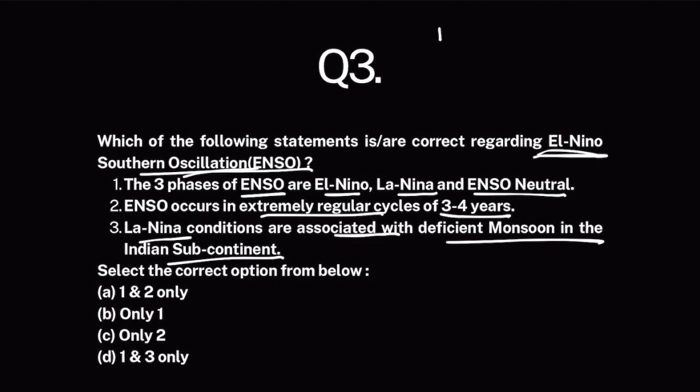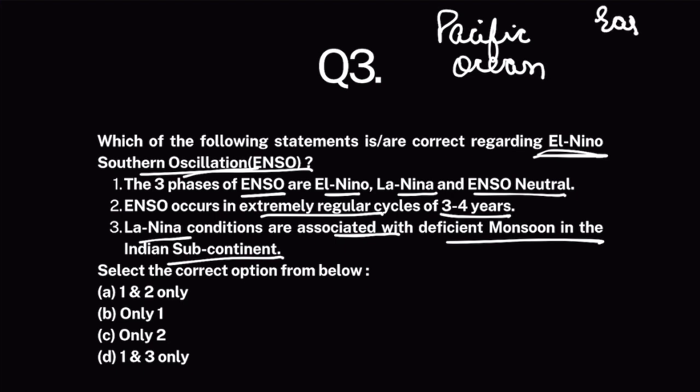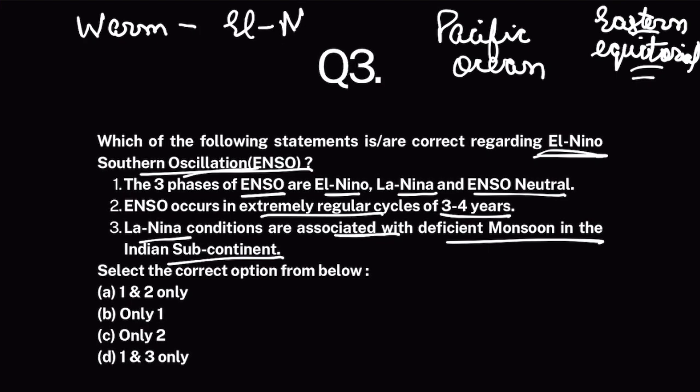So, Pacific Ocean, especially eastern equatorial region of Pacific Ocean, just close to the coast of South America. Okay, so Pacific Ocean that is lying close to the coast of South America. That is called Eastern Equatorial Pacific Ocean. The temperature of that water changes in cycles. When the temperature of water in Eastern Equatorial Pacific Ocean is unusually warm, that event is known as El Nino.